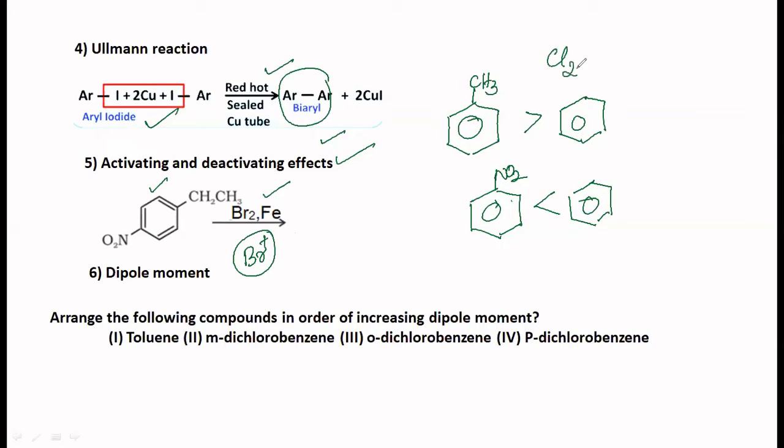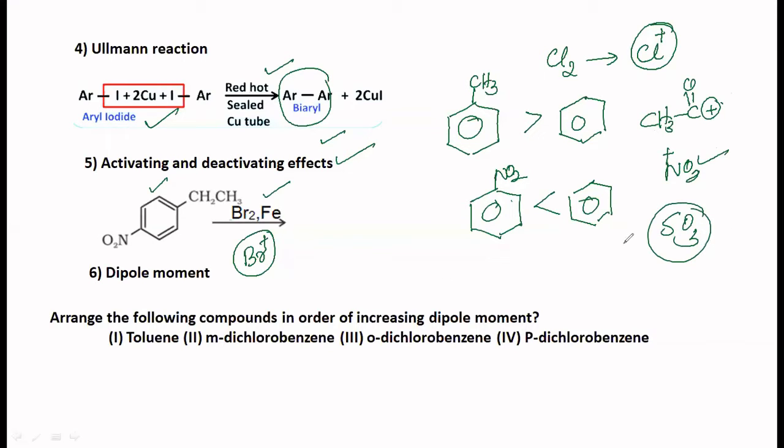Supposing chlorination in presence of Fe or FeCl3, AlCl3, any of the Lewis acids you can take. Which is the electrophile that is generated there? Cl plus, chloronium ion, right? So Friedel-Crafts alkylation, carbocation is the electrophile. Acylation, supposing you use CH3COCl, then this will be the electrophile. All these things you should be able to identify. Nitration, NO2 plus, nitronium ion is the electrophile. Sulfonation, SO3, be very careful with this. This is the electrophile. So in this case, Br plus is the electrophile.